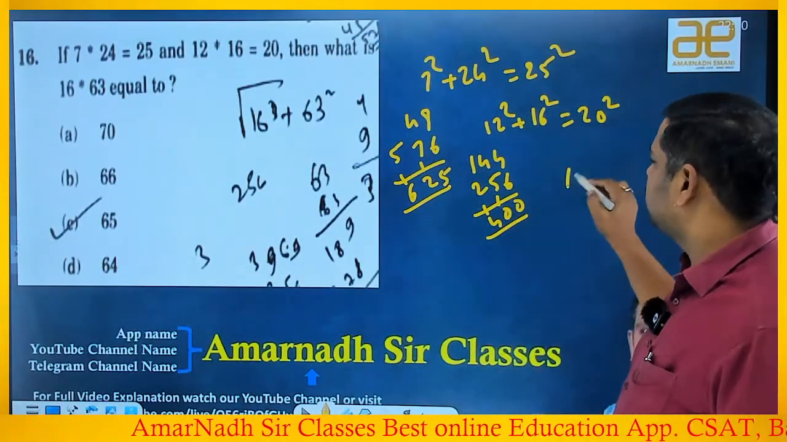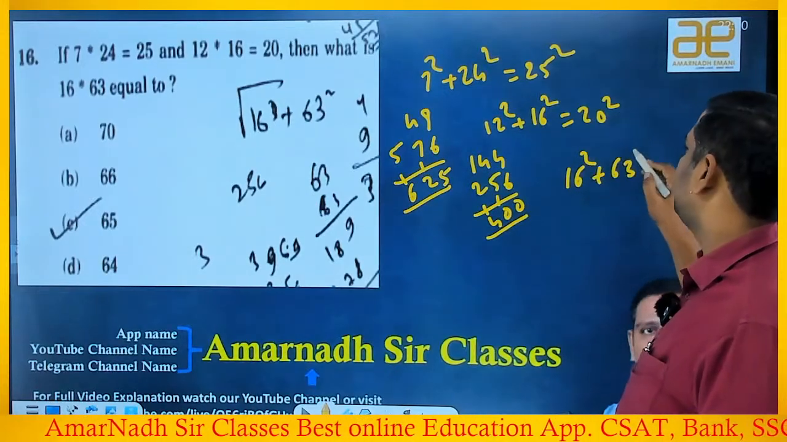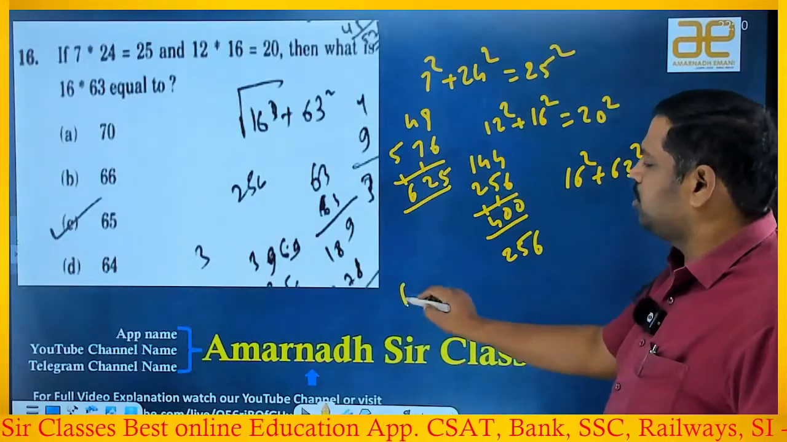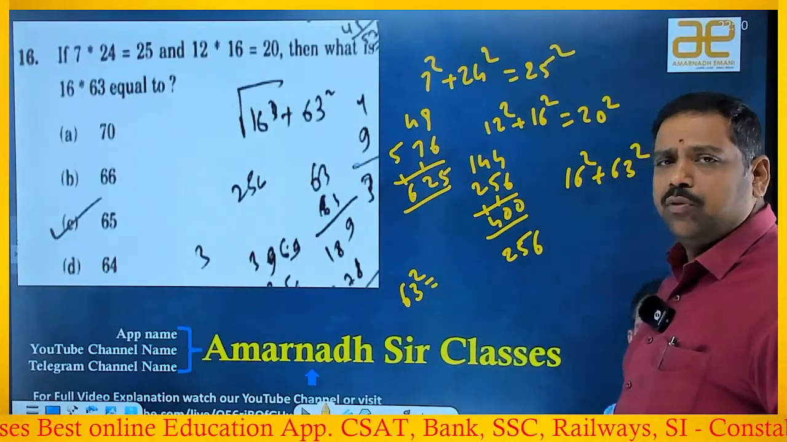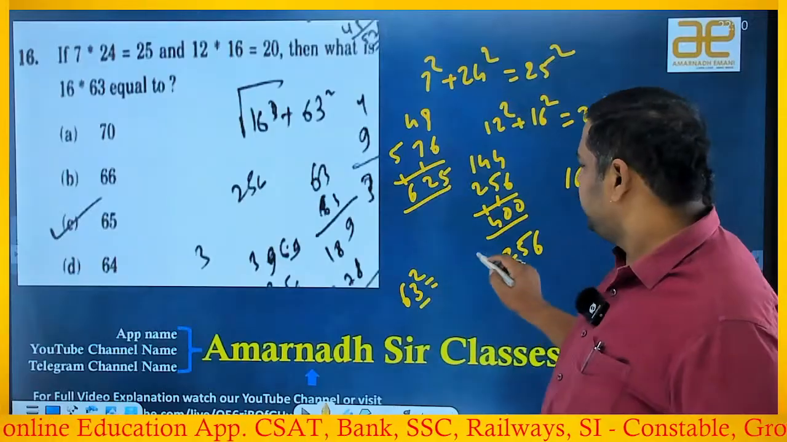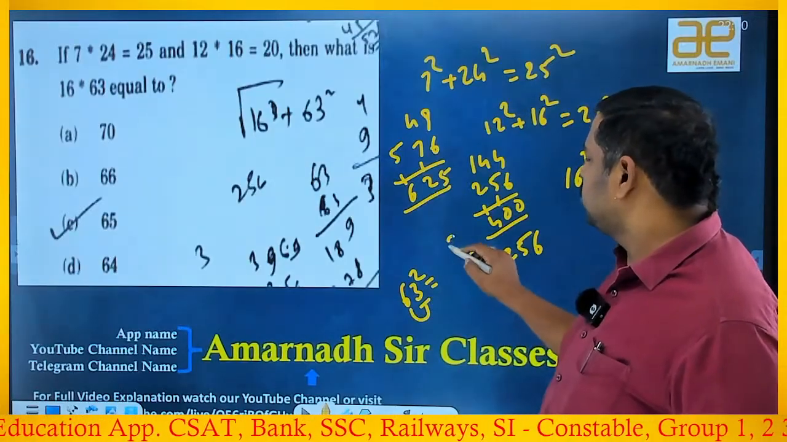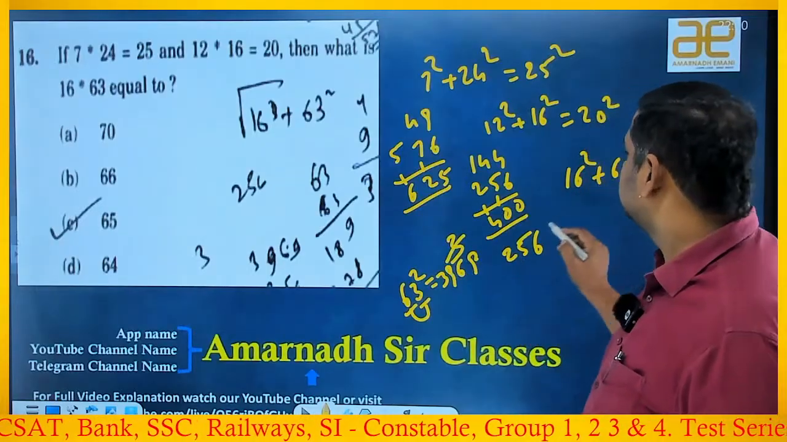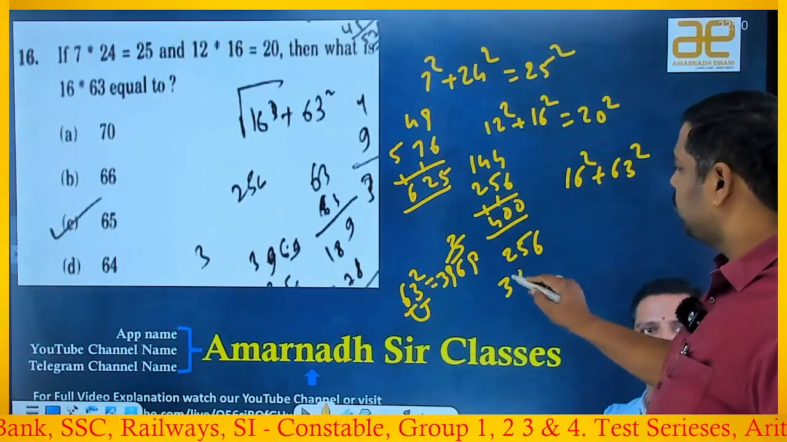The answer will be 16 square plus 63 square. 16 square is 256. The problem is, what is 63 square? 3 square is 9, 3 sixes are 18, 18 twos are 36, 6 square is 36 plus 3 is 39, so 3969. Now you will get it out. That's how you do the square.